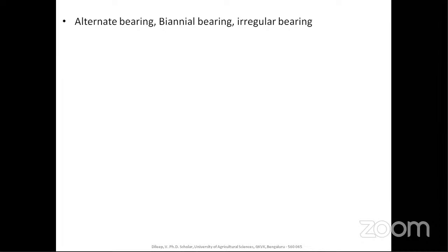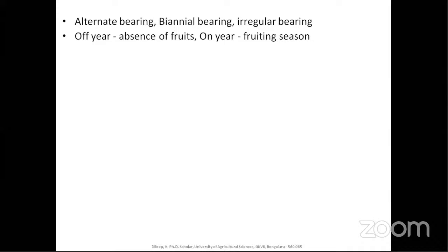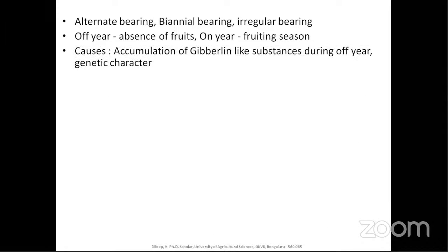Irregular bearing accounts not only for years but also for different parts of the plant. Some bunches will be bearing now, and some bunches will not be bearing. This is one of the complex problems in mango. The off year, as I told, is the absence of fruits, and the on year is the fruiting season.